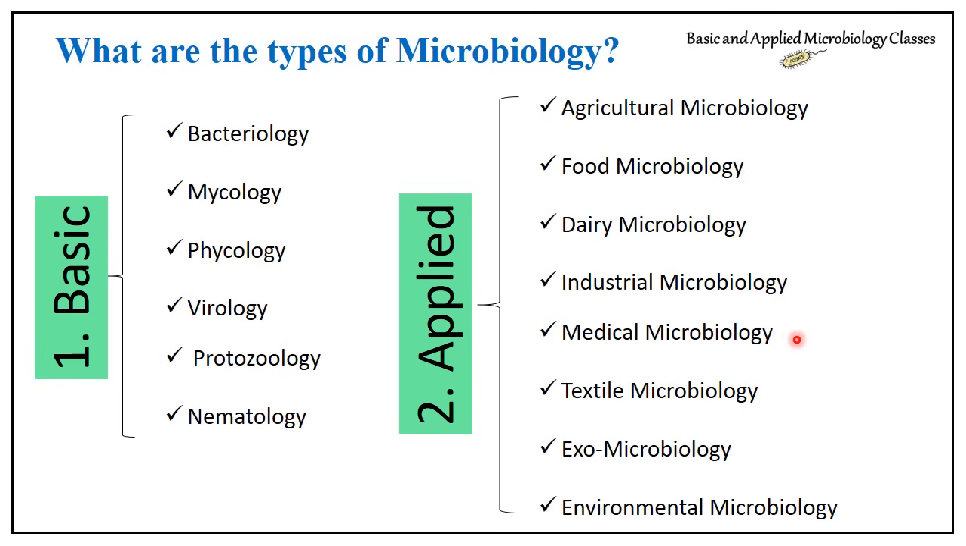Then textile microbiology. In the textile industry, microbes are used. So this is about textile microbiology. Exomicrobiology is the study of microorganisms in space. Environmental microbiology is the study of microorganisms in air, water and soil. So this is about the different types of microbiology covered under two broad categories, basic and applied microbiology, and on this channel you will find basic and applied microbiological aspects in our upcoming videos.